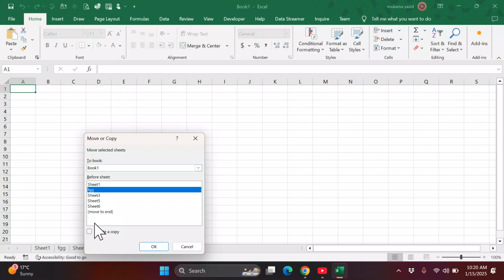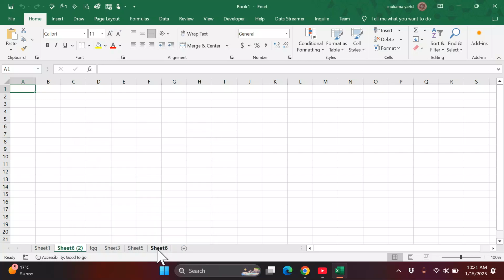Don't forget to create a copy, because we are trying to make a copy of our sheet. We want to create another copy of our sheet, which was 6. So I press OK after ticking that box. You can see we have 6 here and we have 6 again, but this time it is 6 (2) in brackets, meaning this is the 6 (1), but this is the copy we have just created. So I can decide that maybe I want this 6 (1) to be the last one.